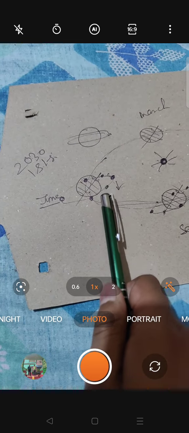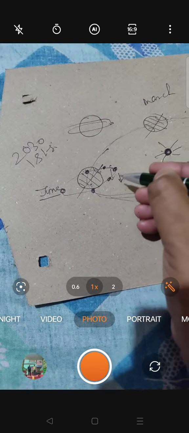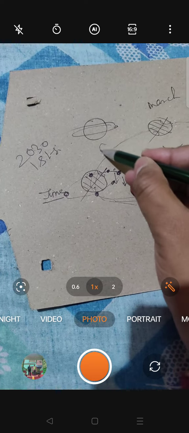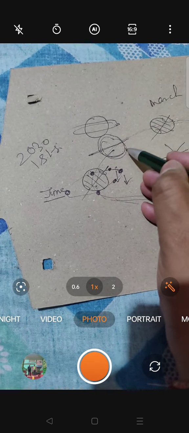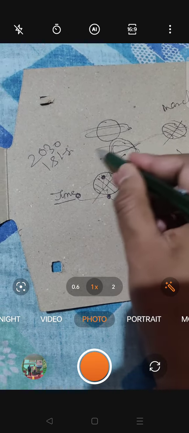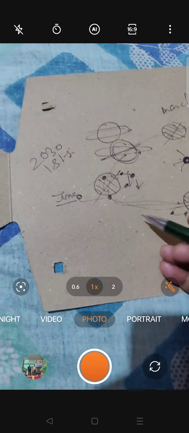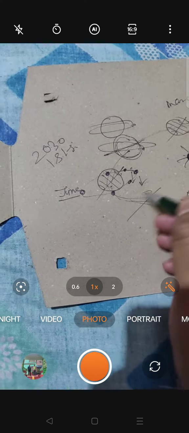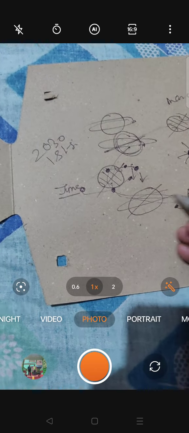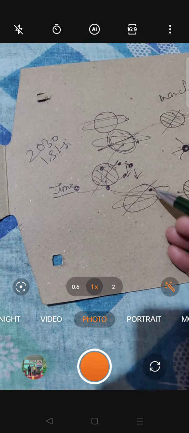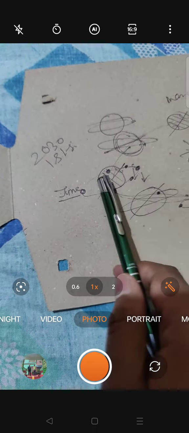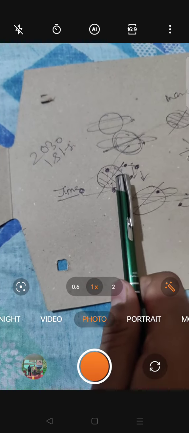If there is a solar eclipse due to this lowering of the moon, then why not in the month of May? Suppose in the month of May the earth will be here. If the moon is there, then there will also be a solar eclipse. In the month of July, if the earth is there and the moon is rotating like this, and in this position a new moon is happening, then there will also be a chance of a partial solar eclipse. Then for three consecutive months, May, June, July, there should be a solar eclipse.